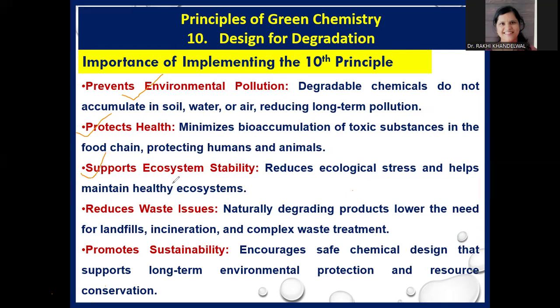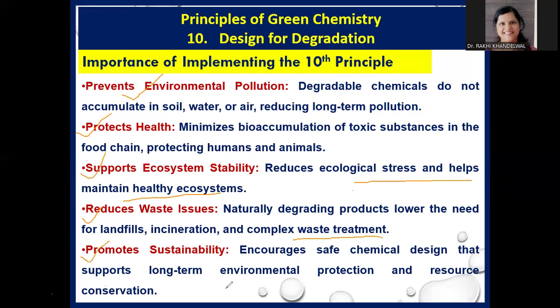Third, it supports ecosystem stability because it reduces ecological stress and helps to maintain a healthy ecosystem. Similarly, it reduces waste issues. Why? Because naturally degrading products lower the need for landfills, incineration, and complex waste treatment. That is why waste treatment issues are minimized.